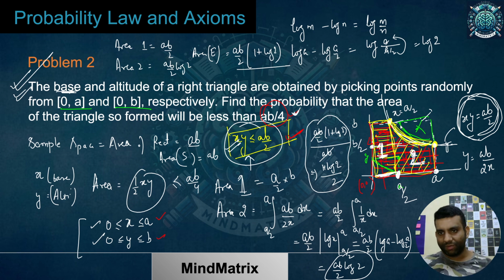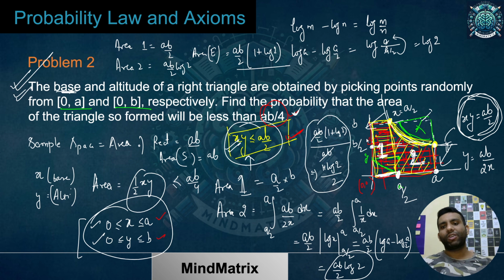So that means below this part. Now with this extra condition, I got to know that this is within this bounded area only. Within this bounded area, I have those points which lead to some base value and some altitude value, and then the area getting less than AB by 4. Okay, so now what was needed to be done at last?